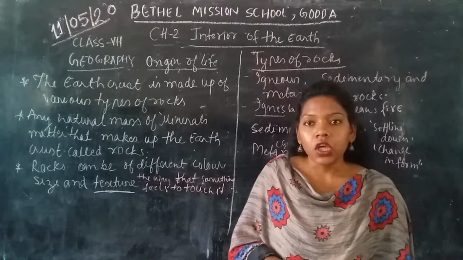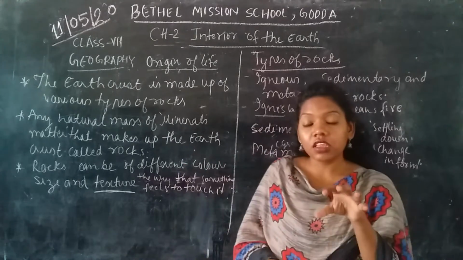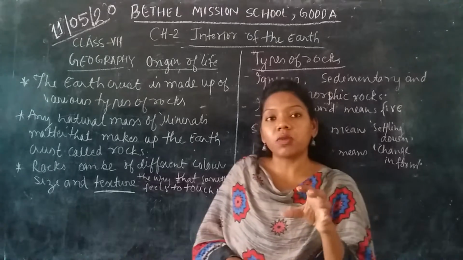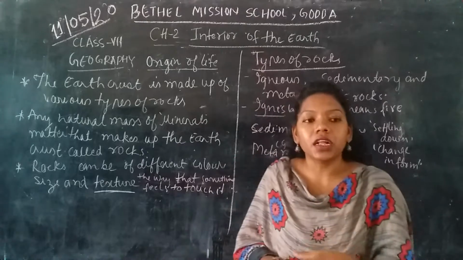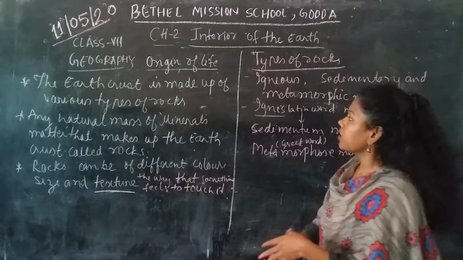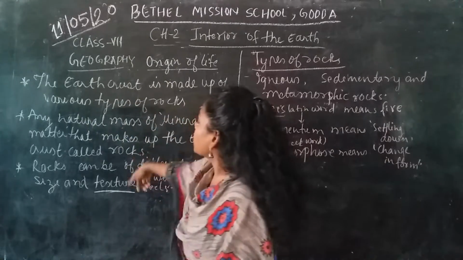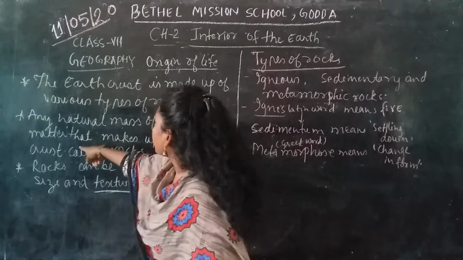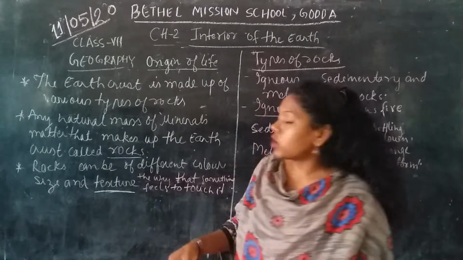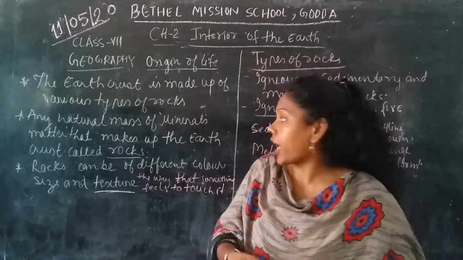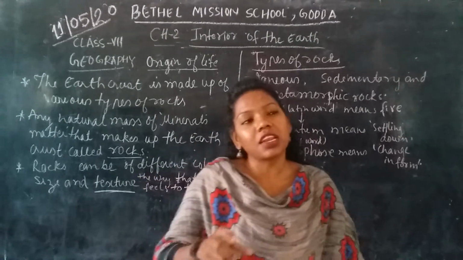So what actually are rocks? Rock is the hard thing which is made up of different inorganic minerals, and here it is already given: the earth is made up of various types of rock. Any natural mass of mineral matter that makes up the earth's crust is called rock. This hard part of the rocks is made up of mineral matter, that means different kinds of minerals.